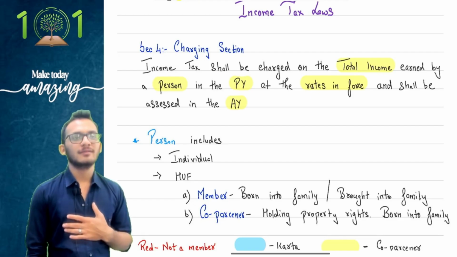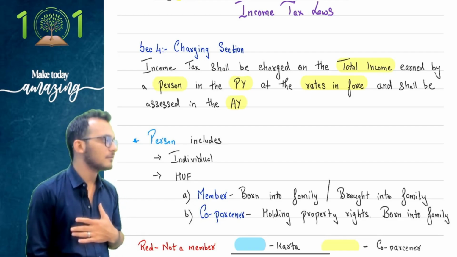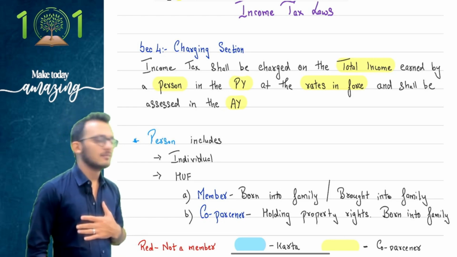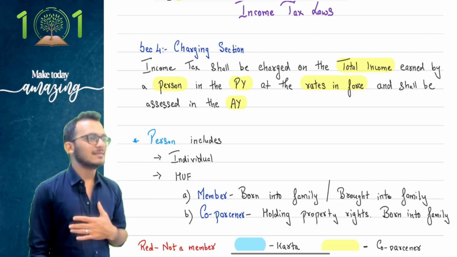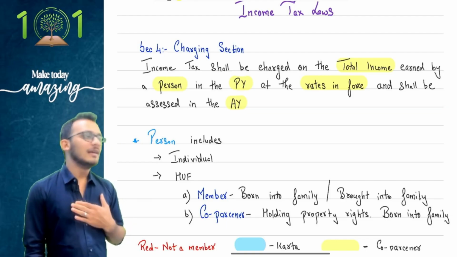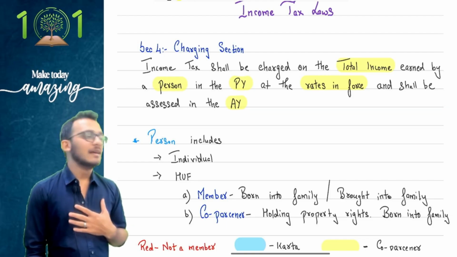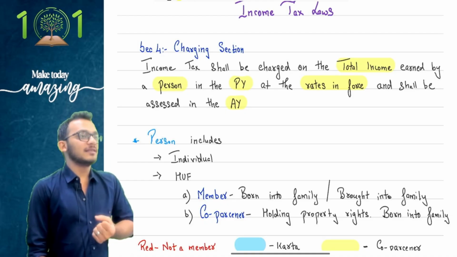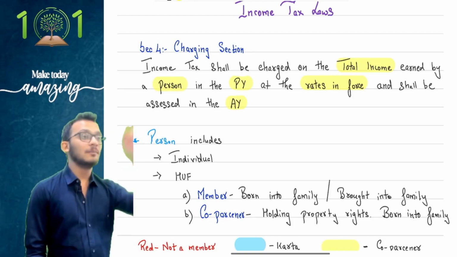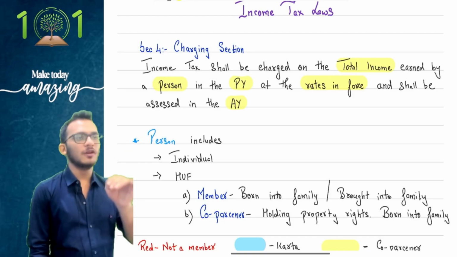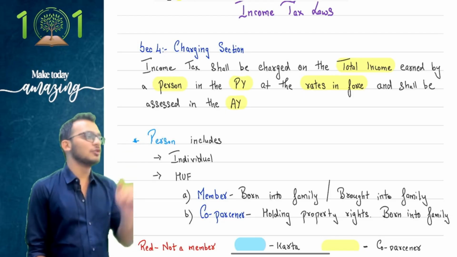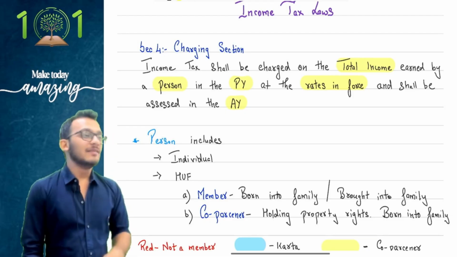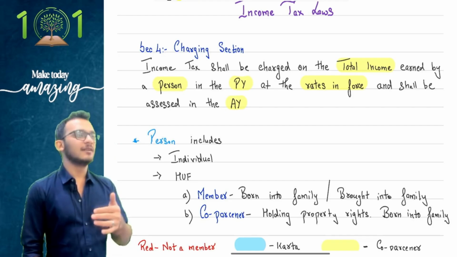Correct? No, I'll be very pissed off, because the more expenses you show, the less income you offer. The lesser the income you offer, lesser tax you give. The lesser tax you give, less money for me. Which means in an income tax atmosphere, am I more interested in your income or your expense? I'm more interested in your expense because I know the income you will offer. The problem is expense also you will offer, which I don't want. Yes. Which is why people in income tax things went a little funny.